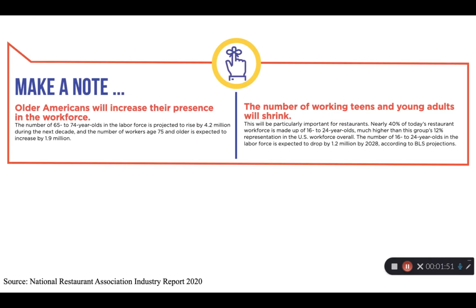The National Restaurant Industry Report makes claims or persuasive points about the age of restaurant workers in bold and red text here. Each claim is supported by evidence.